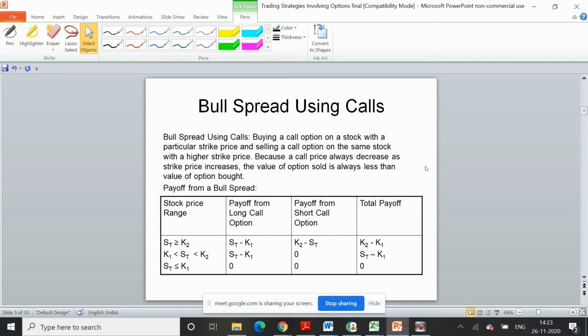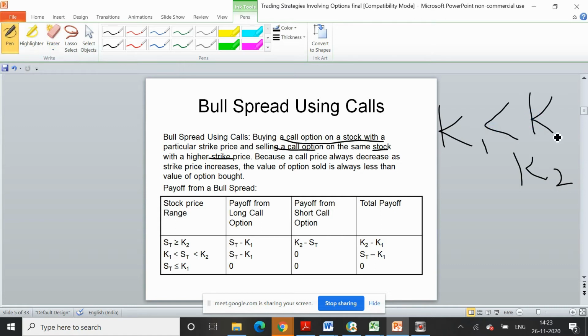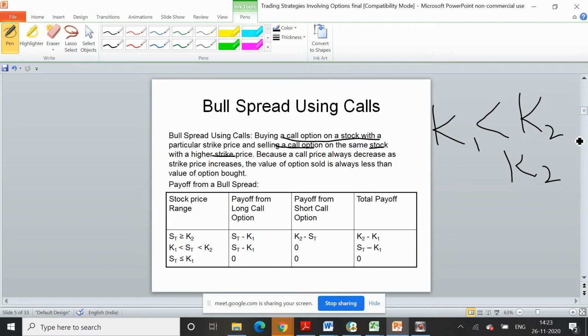So you buy a call option with, let's say, strike price K1, and you sell another call option on the same stock with a higher strike price, K2. So K2 is greater than K1. This is the necessary condition for creating a bull spread strategy.